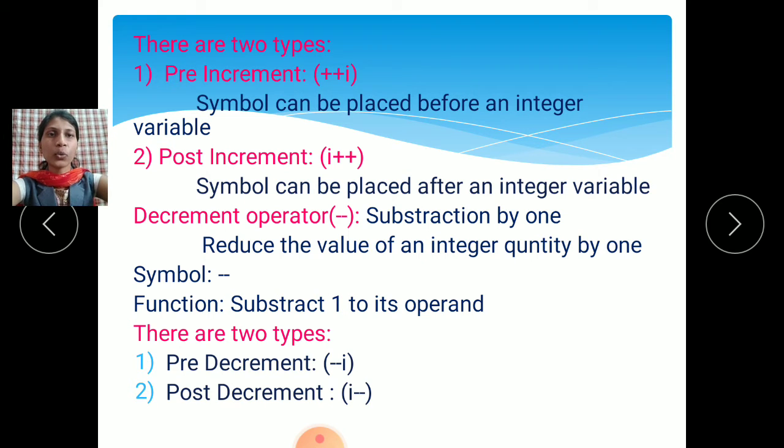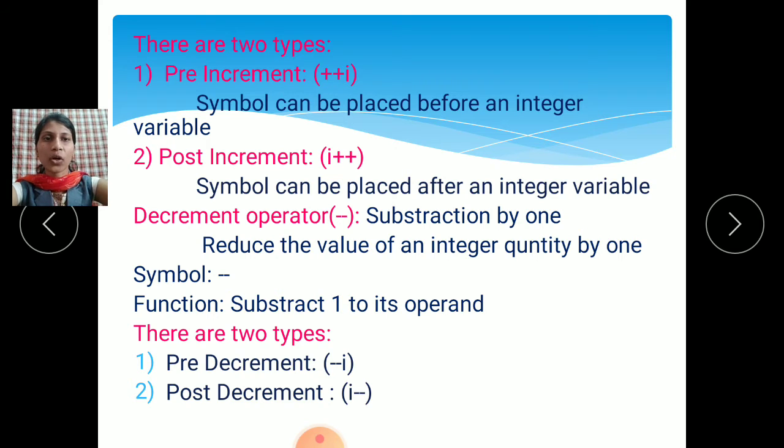There are two types of increment operator: pre-increment and post-increment. Pre-increment means first write the symbol, then the variable: ++i. The symbol placed before an integer variable is known as pre-increment. Post-increment means the symbol is placed after an integer variable. First we write the variable i, then the operator ++. This is post-increment.